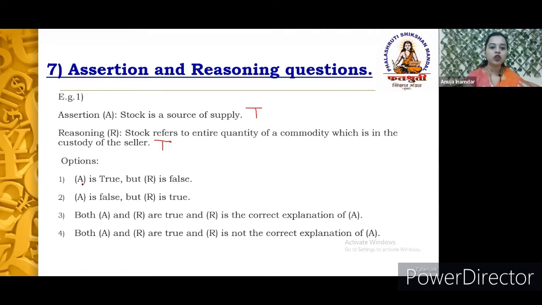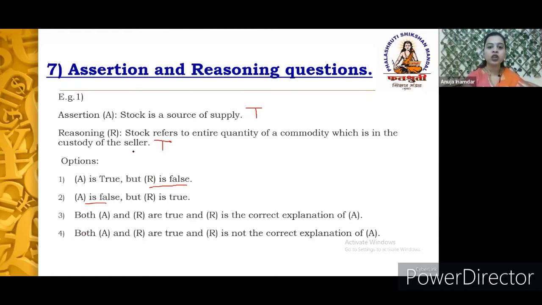Now here, if you observe the first and the second option, in either the reasoning is false or the assertion is false. So the first and the second option will not be the answer for this. Then let's come to the third and the fourth one. What is the option? Both A and R, that is assertion and reasoning, are true. Both are true. So therefore, the answer is obviously from either the third or the fourth one.